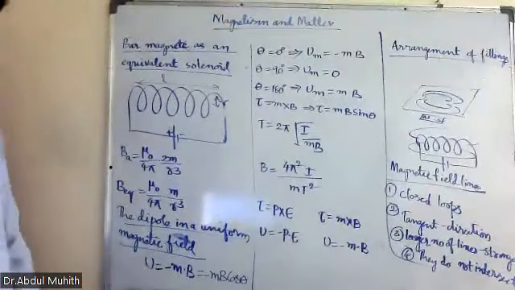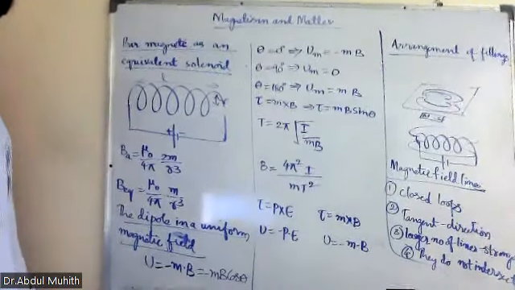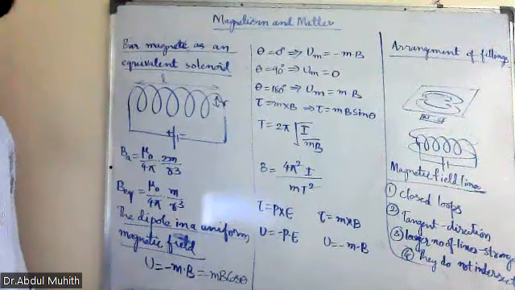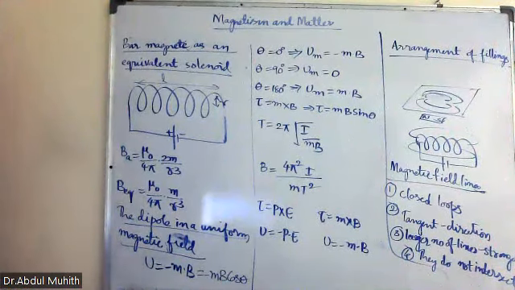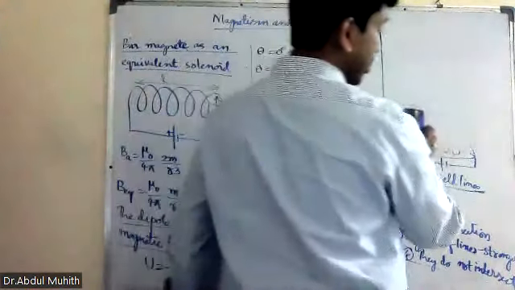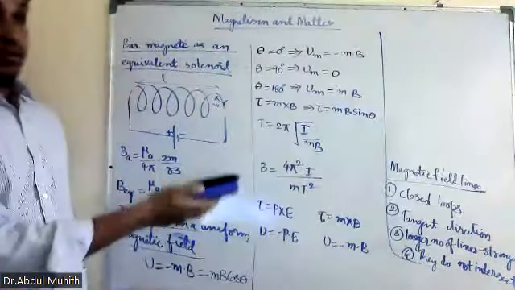Now, so it's a little bit. Next is magnetism and matter. Is it clear? Now, last part is, we forgot to discuss. Very good, listen.